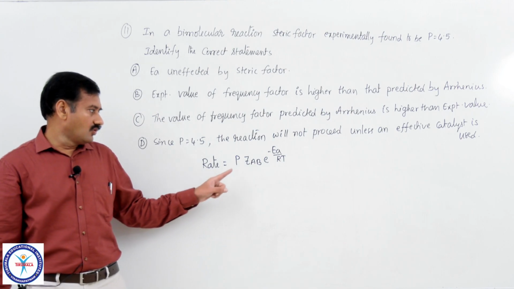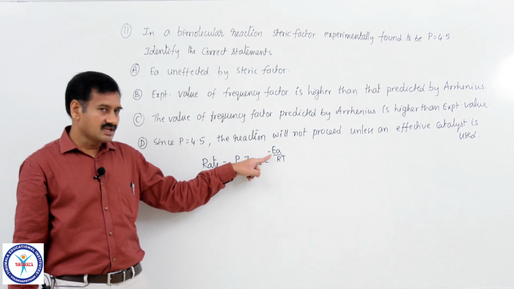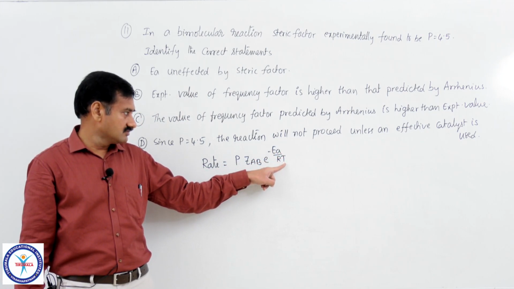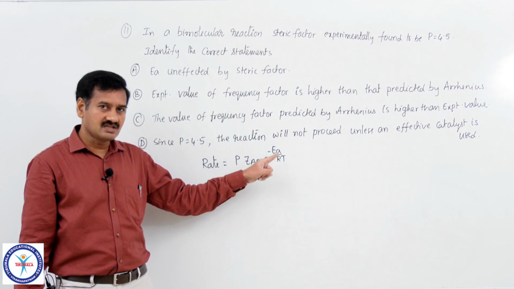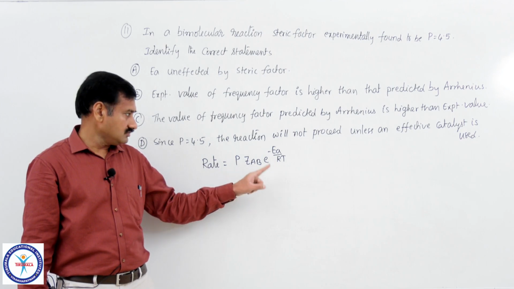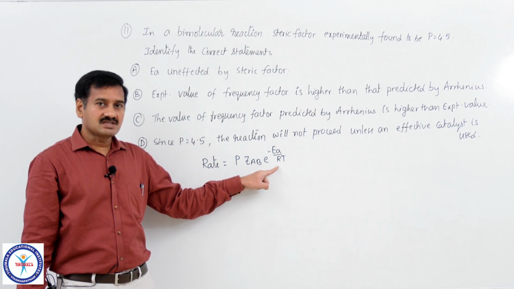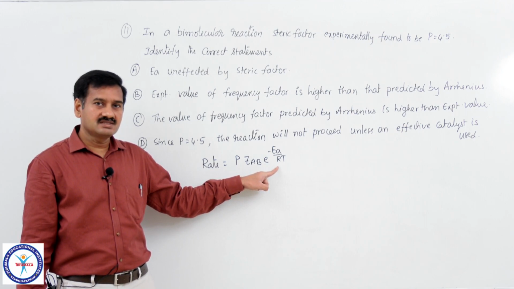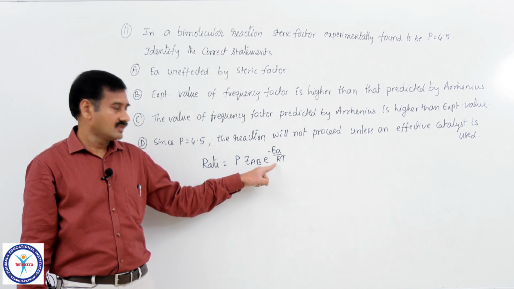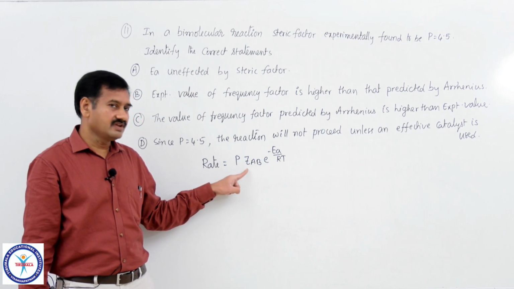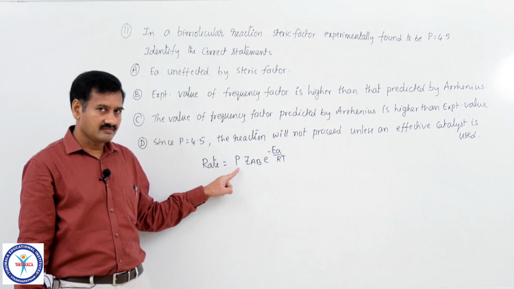In this, you have to know each and every term meaning. EA is the activation energy at a given temperature T, and even if the temperature is changed, the change in the value of activation energy is insignificant. This e power minus Ea by RT is the fraction of molecules with energies equal to or greater than activation energy, and ZAB is the collision frequency. P is the steric factor or probability factor.